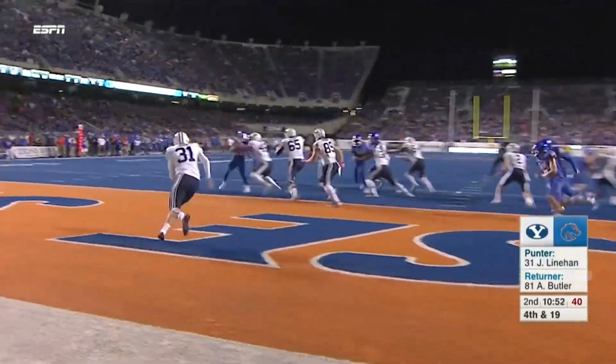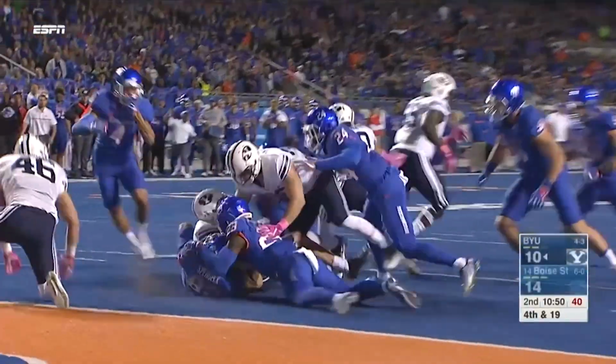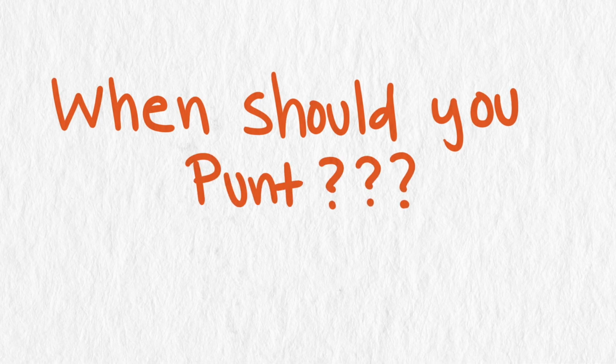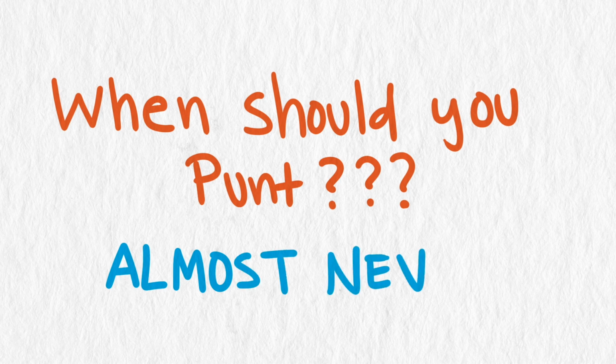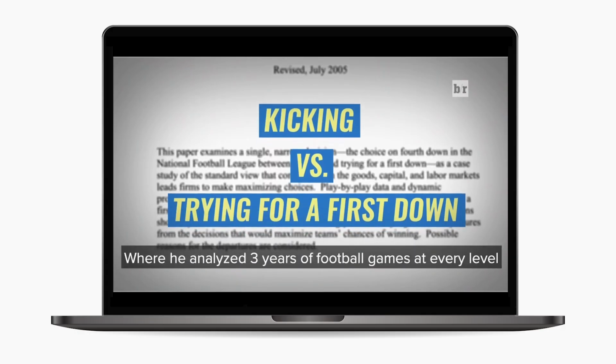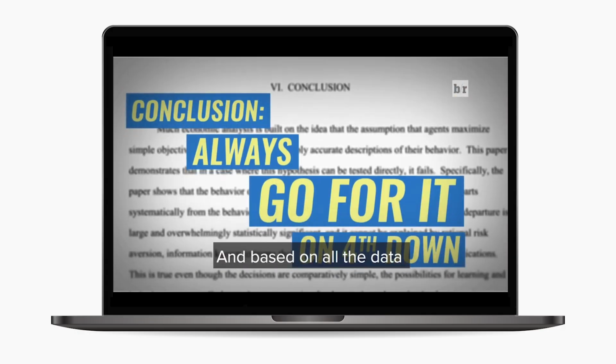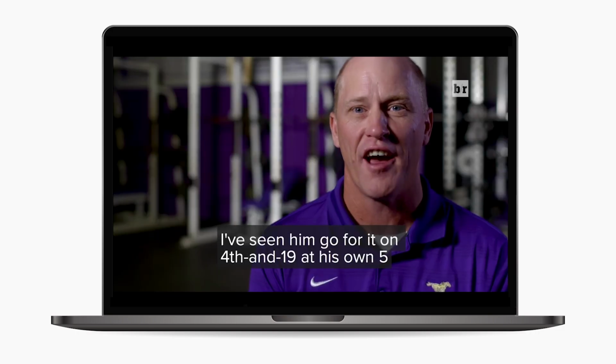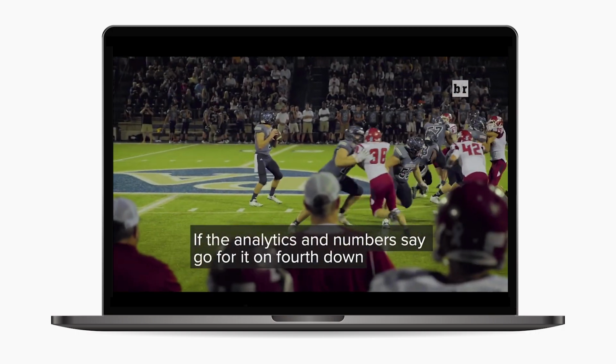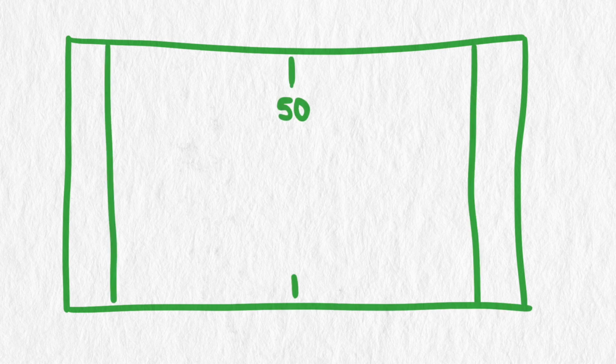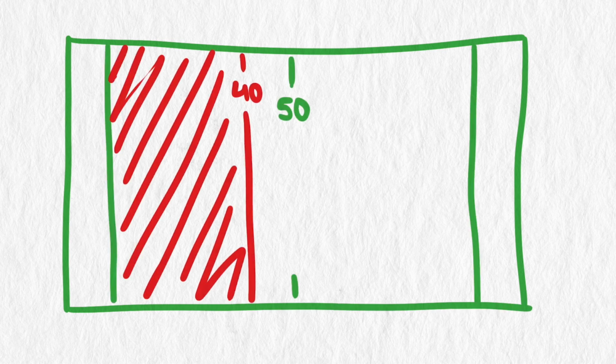So if it's reasonable for a team to go for it on 4th and 19 from their own 5, then when should you punt? Well, if you trust the math, almost never. That's exactly the philosophy of this high school coach who rarely punts because he did the math. You can see a video about that coach and his tactics in a link in the description. But even if you don't want to trust the math to never punt, I've heard one sports statistician recommend never punting if you're outside your own 40-yard line.